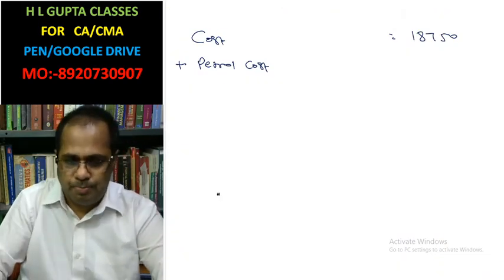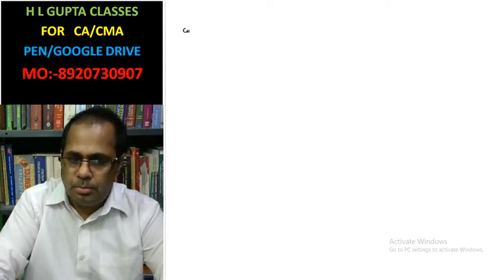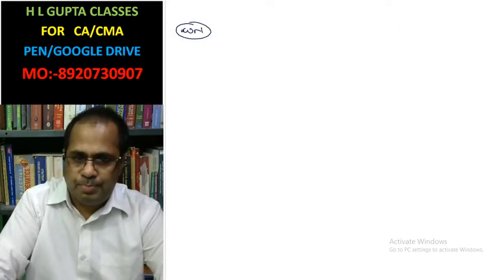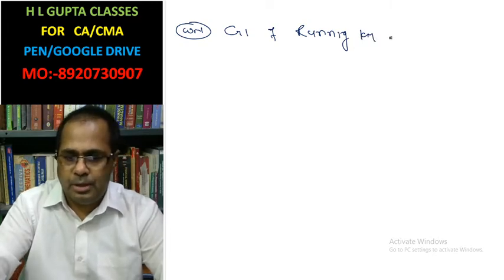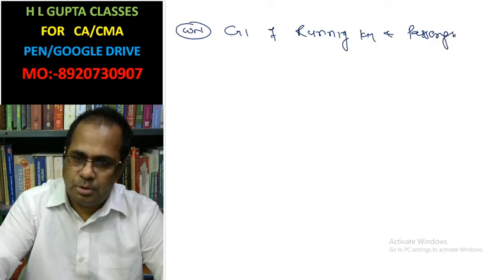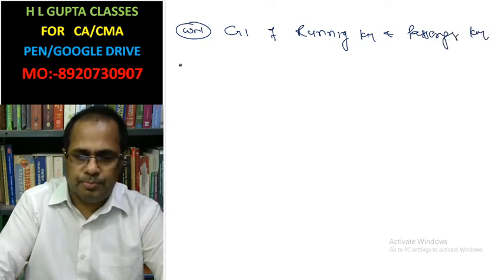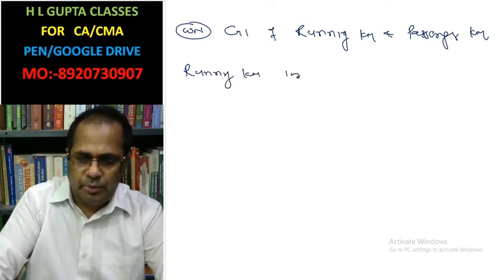Working note: calculation of running kilometer and passenger kilometer. First you have to calculate running kilometer in 1 month.